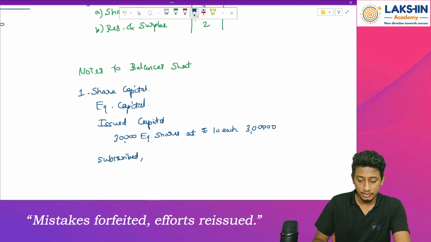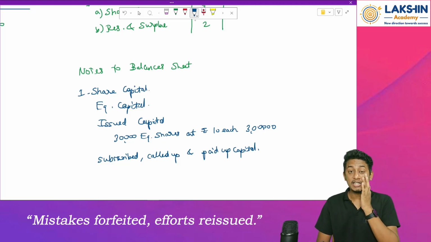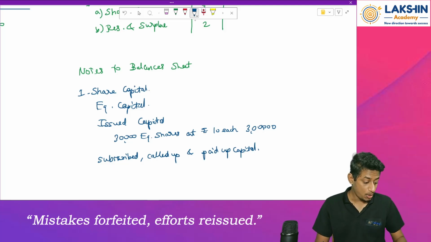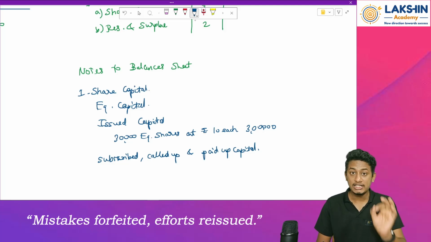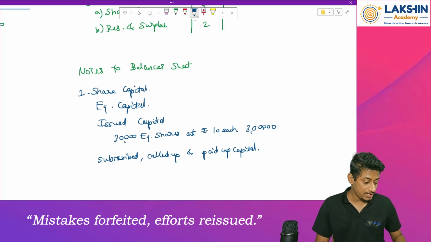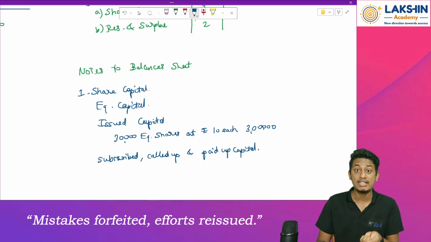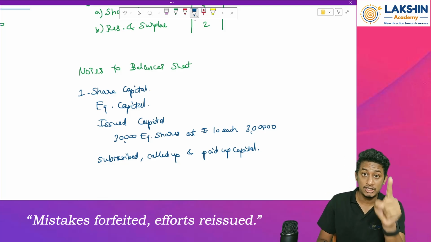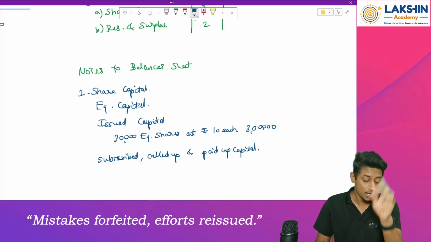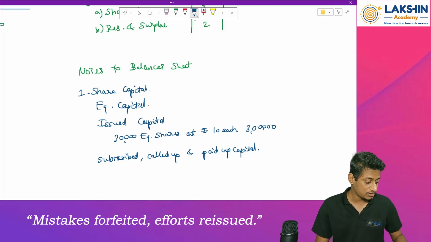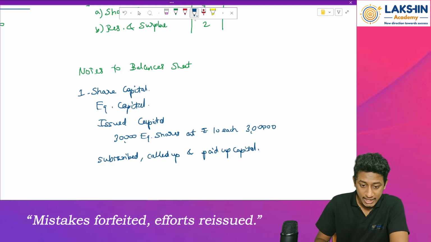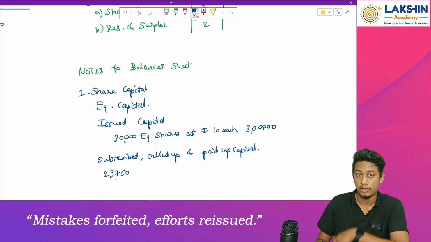Subscribed, called up, and paid up capital all together. Now, how many shares are paid up? See, out of 30,000, how many shares were forfeited? Minus 1,500 were forfeited, right? So that will be 28,500 shares issued and paid up. But we have reissued shares again. Remember, we have reissued 1,250 shares. So 28,500 plus 1,250, that will be 29,750 shares we have received the money for, right?